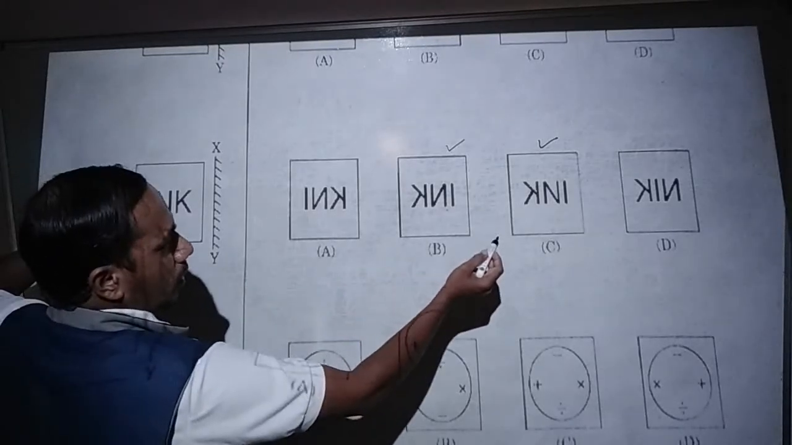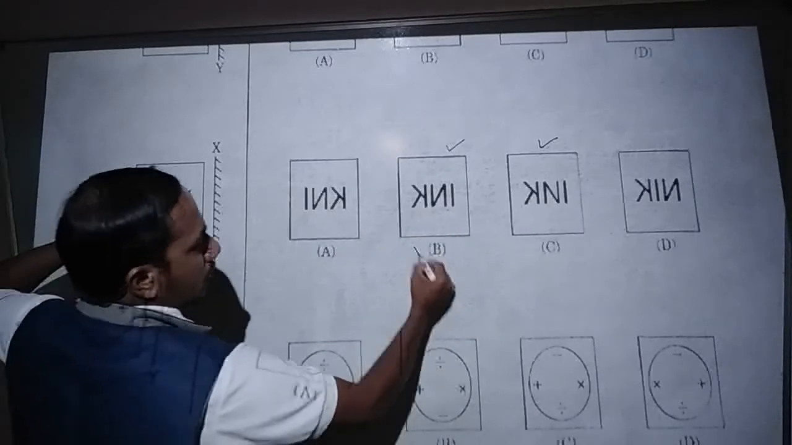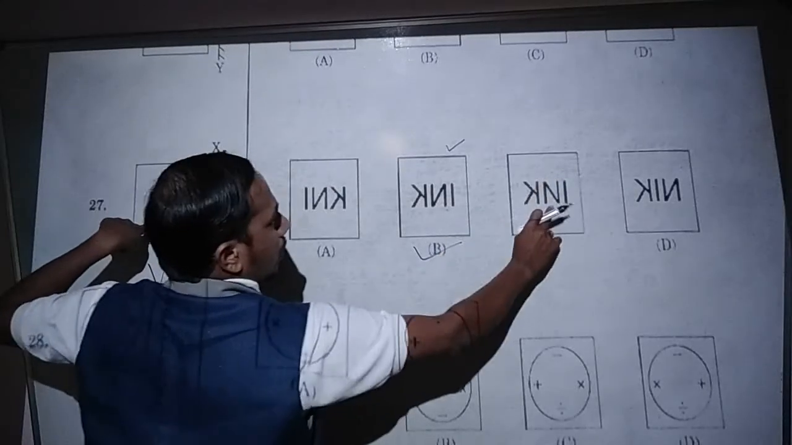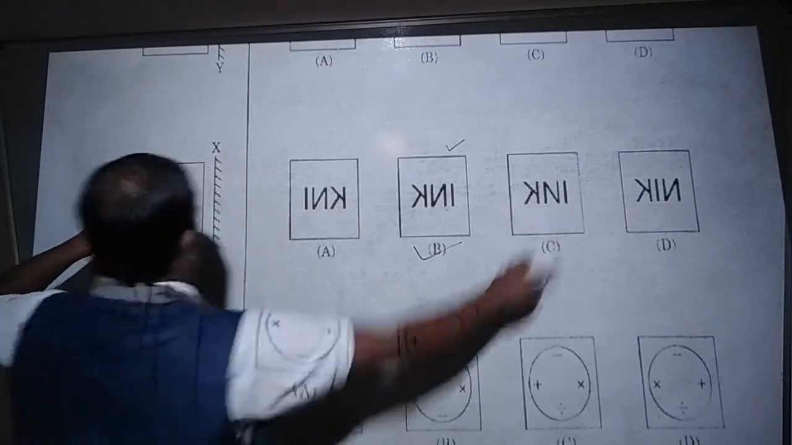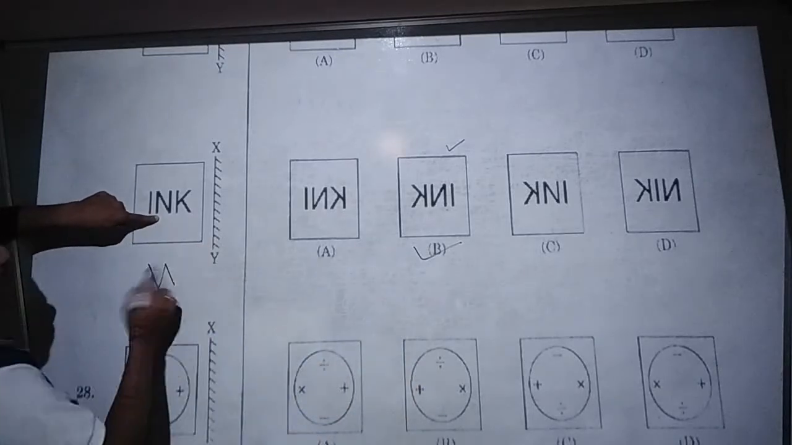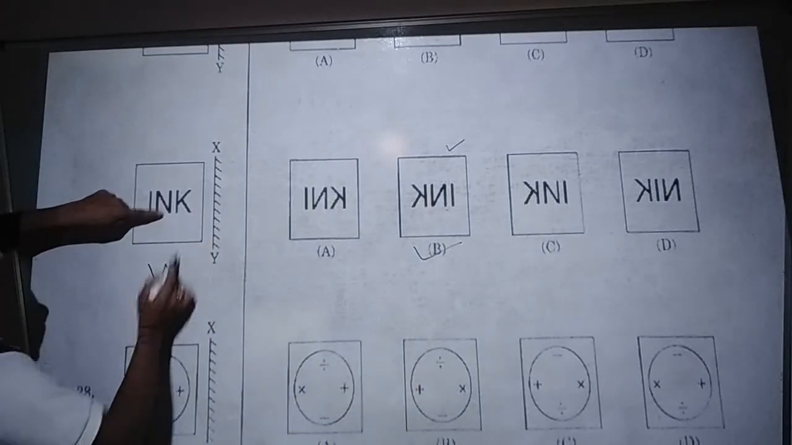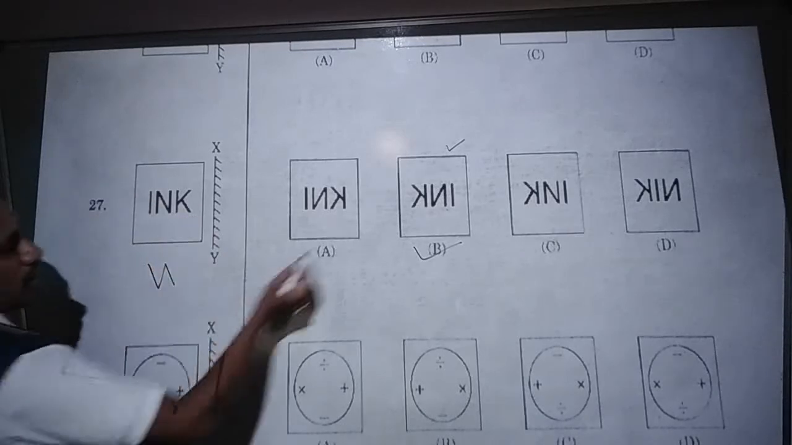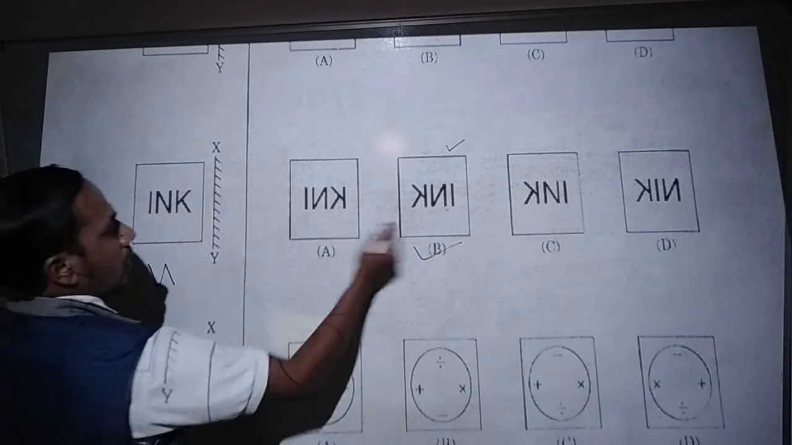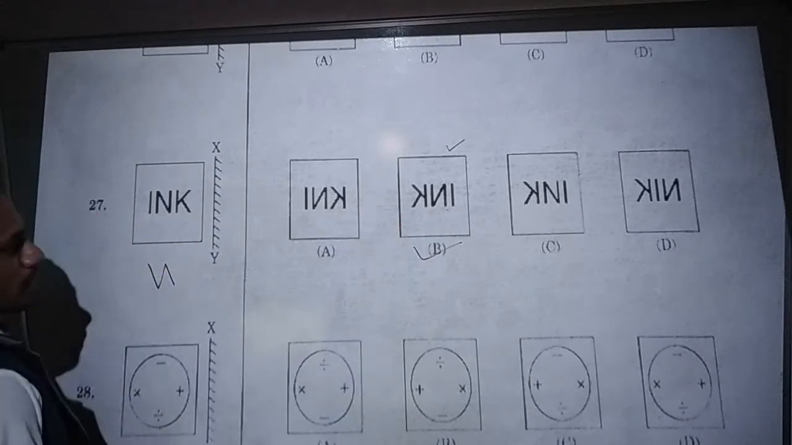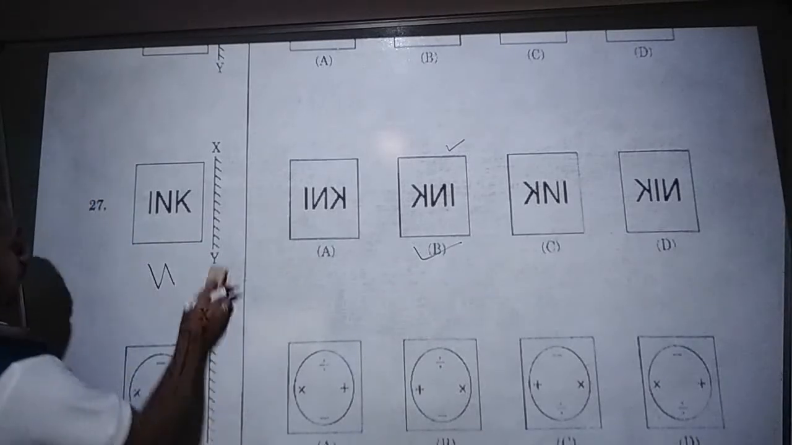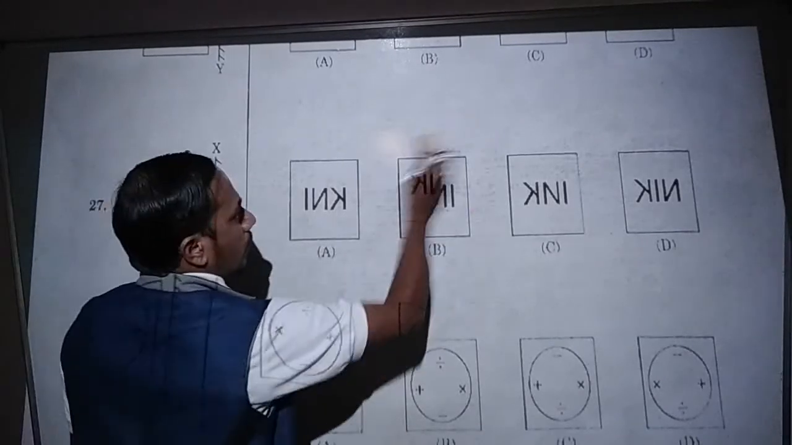Which option do we have here? So in option B. That's why option B is correct, but not option C, because in option C, N is there as it is, but it is not correct. In the mirror, if you look at N, it will become reverse like this, and K also will form ulta, and it will go to the left hand side in the mirror. So option B is the correct one. This is question number 27.